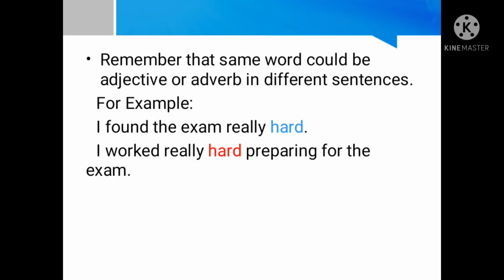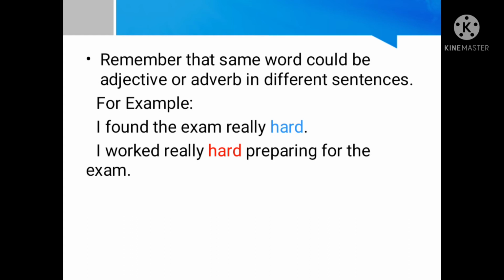Remember that the same word could be an adjective or an adverb in different sentences. It means that the form of the word doesn't tell you whether it is an adverb or an adjective. For example, I found the exam really hard.